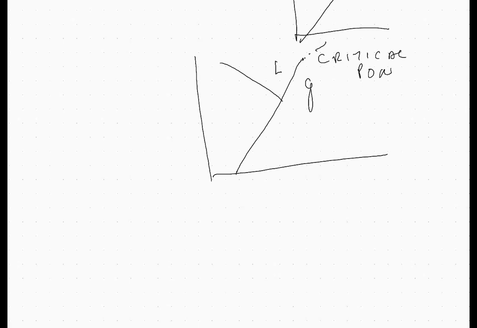So beyond this, the liquid and gas phases cannot be separated. That is what is called the critical point, where the liquid and the gaseous phase are indistinguishable. You cannot separate them, and gas cannot be liquefied just by increasing the pressure at that point.